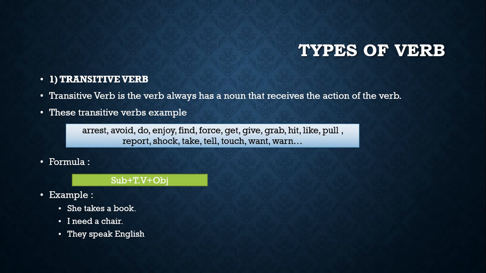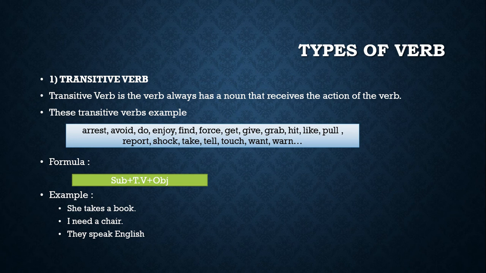What is a transitive verb? A transitive verb is a verb that always has a noun that receives the action. The formula of transitive verb is subject plus transitive verb plus object. For example, number 1, she takes a book. In this sentence, you can indicate that she is the subject, takes is the transitive verb, and book is the object.